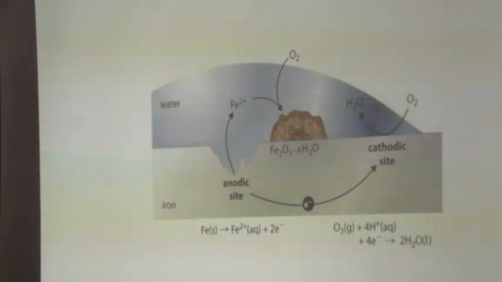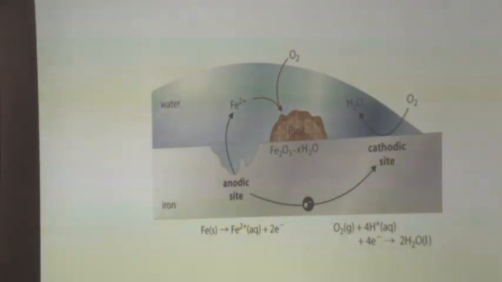So the same metal behaves like an anode at one part and like a cathode at another part, and you have the transfer occurring between these two sites, where the actual corrosion product is formed, which is nothing but rust. The chemical formula for it is Fe2O3·H2O, which is a very stable combined form of iron. It is iron getting oxidized.